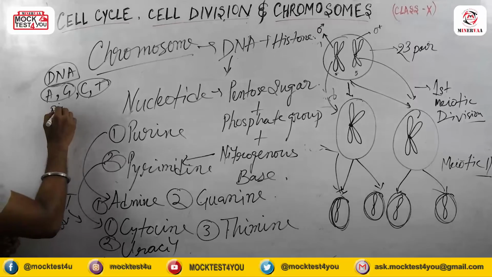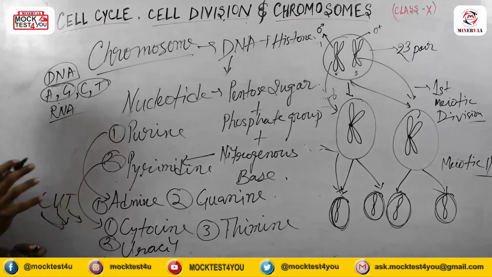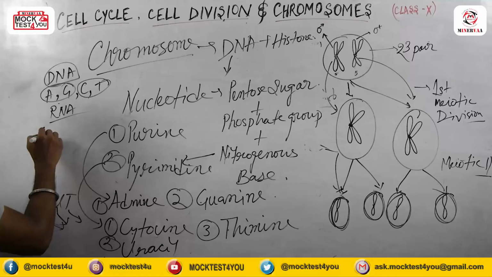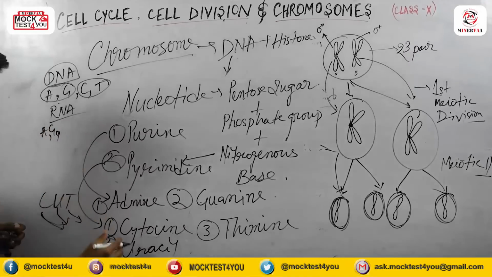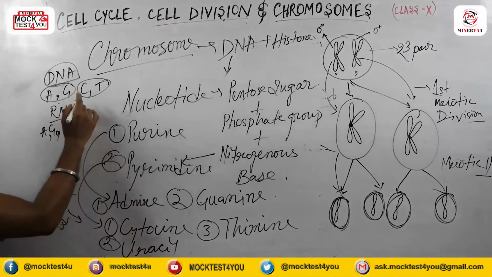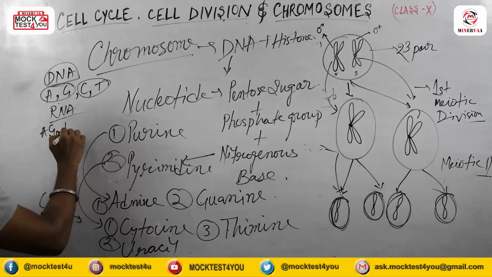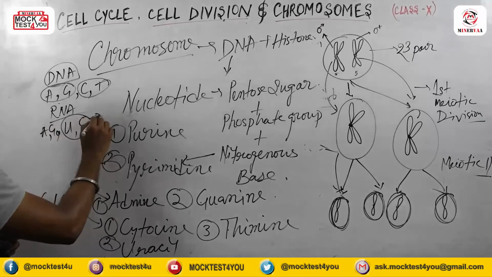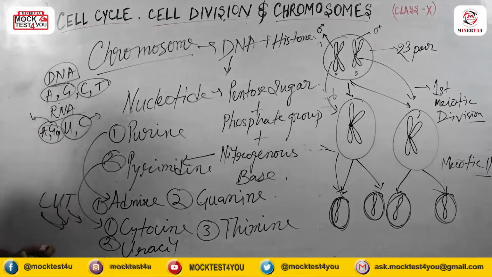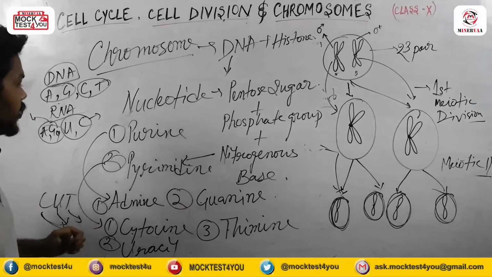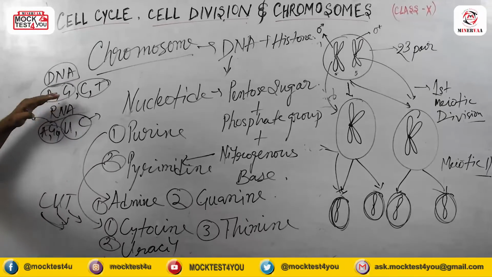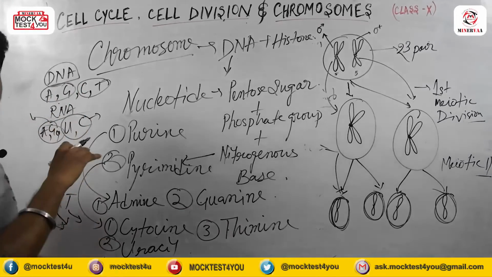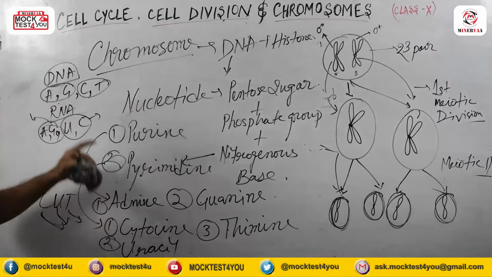And in the case of RNA, there are different nitrogen bases present. Adenine and guanine are the same, but instead of thymine, uracil is present, along with cytosine. These are the pyrimidines and these are the purines. So this type of structure shows up in DNA and in RNA. You can differentiate DNA and RNA on the basis of what I have already explained.